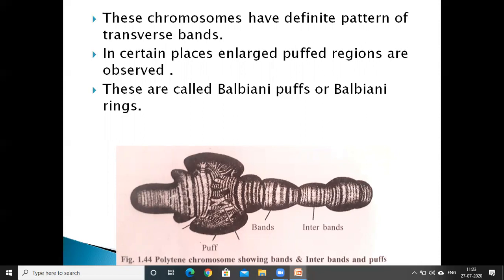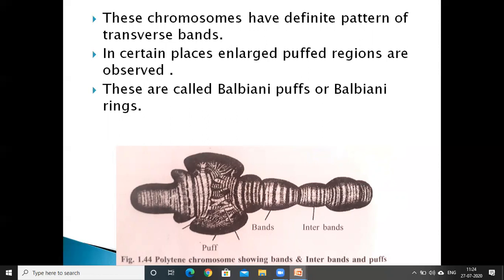These bands and interbands represent gene positions, and they are very important and useful in genetic mapping of the chromosomes.